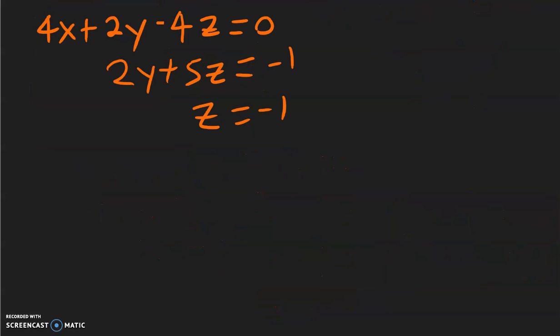In this example, we want to find the x, the y, and the z. We'll write the solution here. So looking at this, we are already given one of them. We have z is equal to negative 1. So I'm going to go ahead and put that in right here. And now let's find one equation that has one of the other variables and z. So let's use the second one.